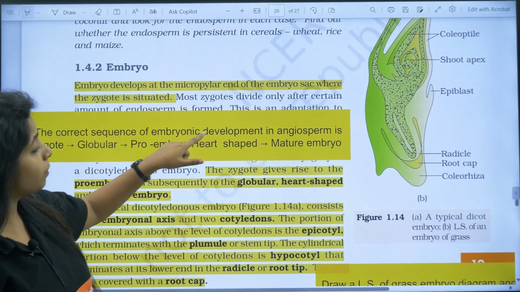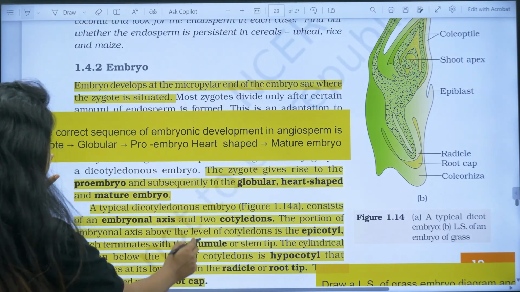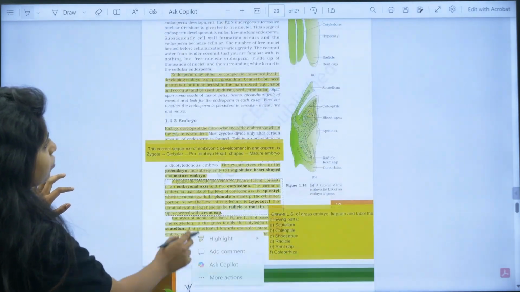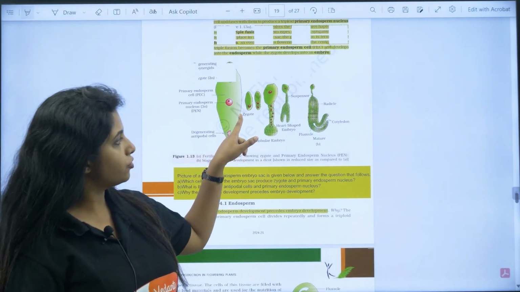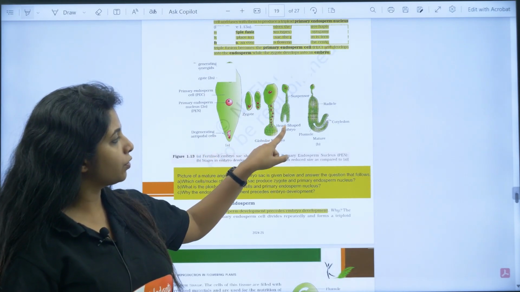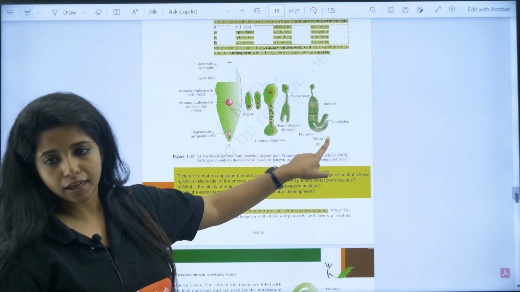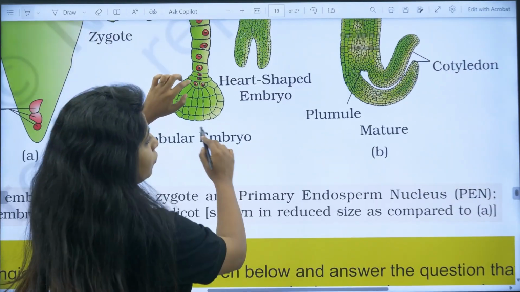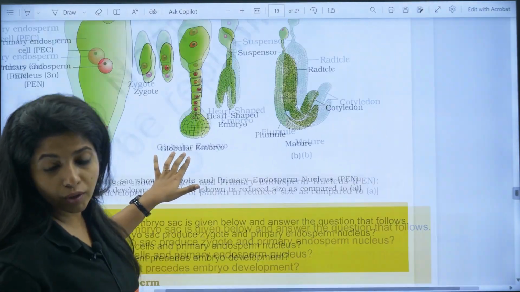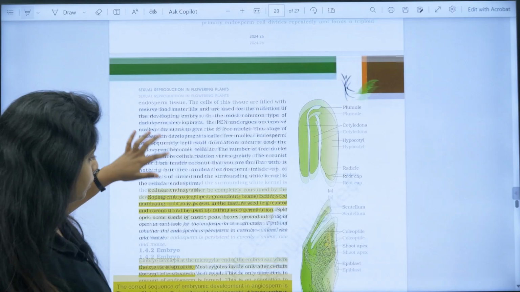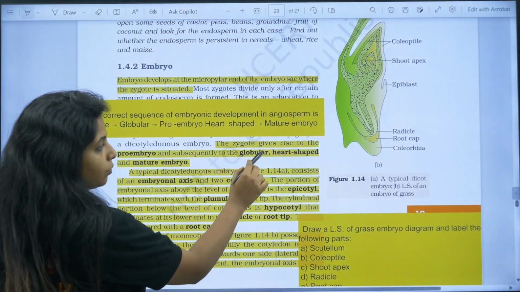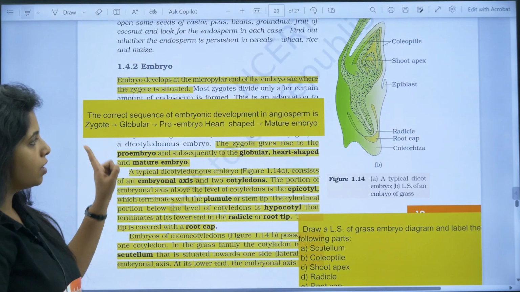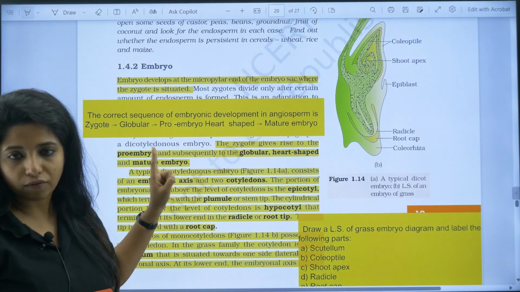The correct sequence of embryonic development in angiosperms. So, very much important again. So, over here you have a picture. Okay, you have zygote, globular embryo, heart-shaped embryo, mature embryo and things like that. You should be knowing the flow over here. If you are not knowing the flow, you are going to mess it up big time. Okay, so here also they have mentioned. You have pro-embryo and then you have globular embryo, heart-shaped embryo and then mature embryo. So, go know the flow, the questions have come.